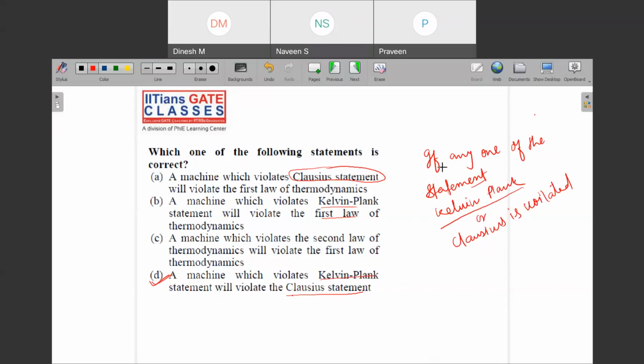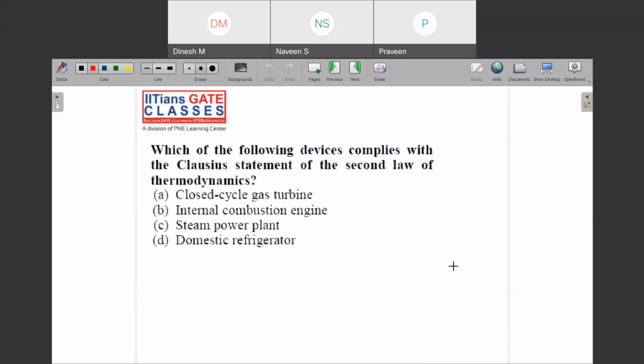So what should I write? That if any one of the statements, Kelvin Planck or Clausius, is violated, the other one will also be violated. Okay, fine. Let us go to the next question.